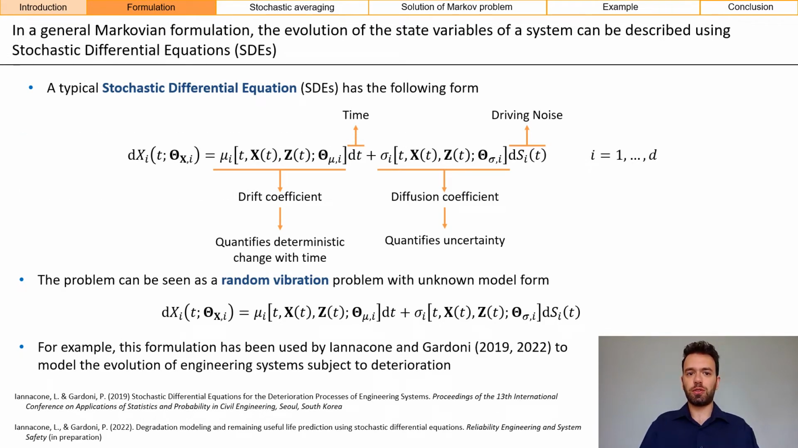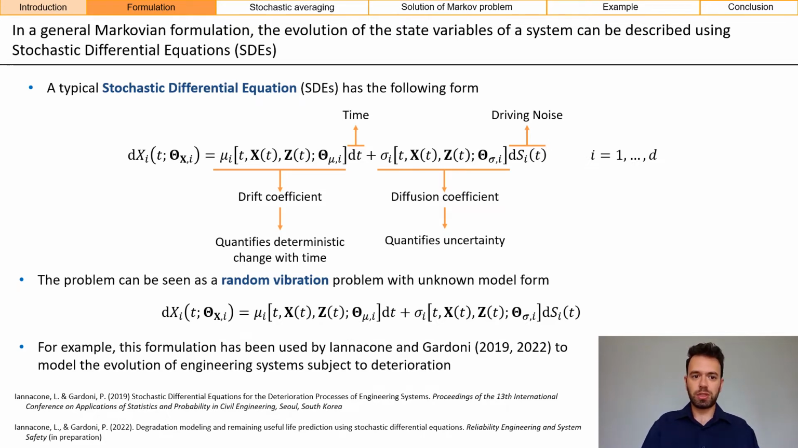So in a general Markov formulation, the evolution of the state variables of a system can be described using stochastic differential equations. What I'm showing here is how a typical SDE looks. We are modeling the infinitesimal change in the state variable x, so dx, and this is given by the sum of two components. The first component quantifies the deterministic change with time, and it's the product of a drift coefficient mu and the infinitesimal time dt, whereas the second component quantifies the evolution of the uncertainty over time, and it's the product of a diffusion coefficient sigma and a driving noise ds, which determines the shape of the process.